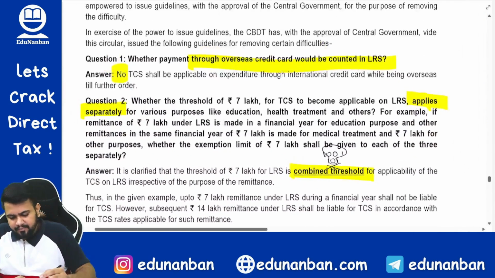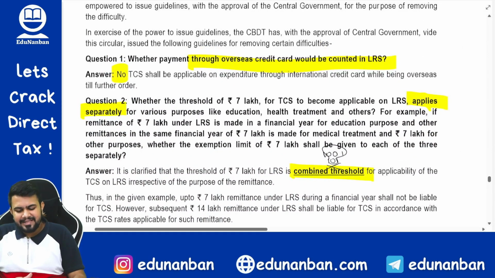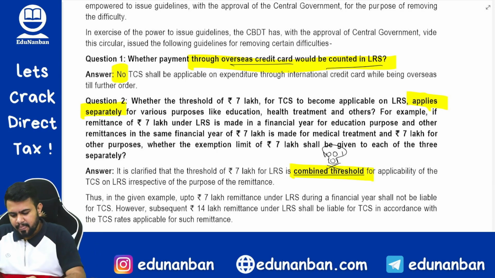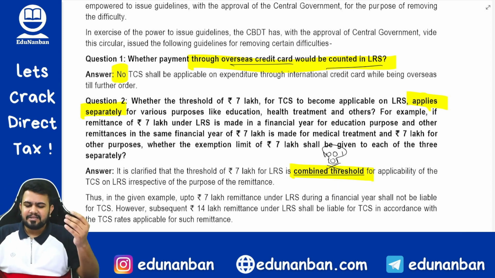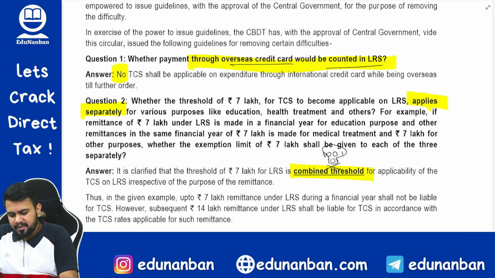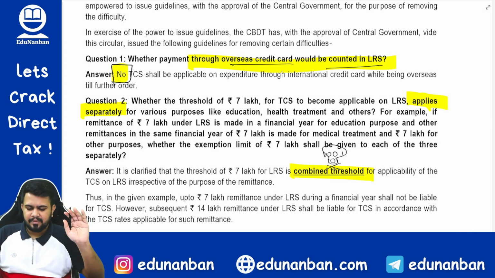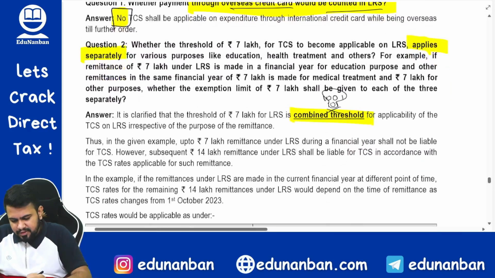Number 1. Whether payment through overseas credit card would be counted in LRS. This I think I have already told you in the video, that overseas credit card or international credit card will not be counted in LRS. So no need to collect the TCS. Okay. Now let's come to the second question.